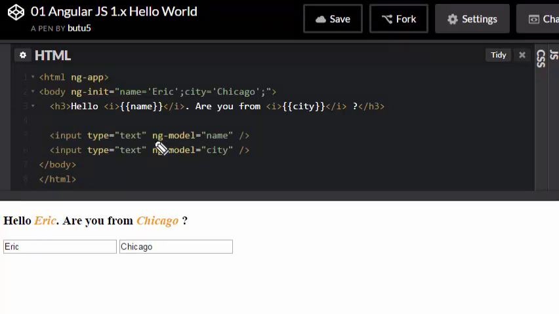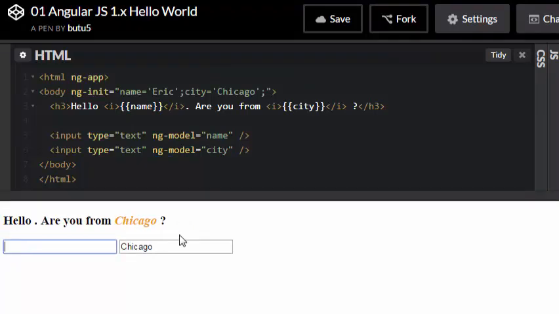Now I have used ng-model. This ng-model I associated with the input tag. So the first input I will assign to the name variable, whatever I defined here, and next I associated the city. If you see, the default Eric and Chicago is already populated over here. And if you notice, I can change anything.